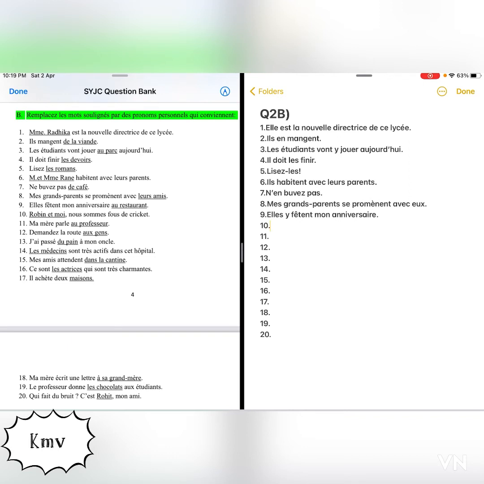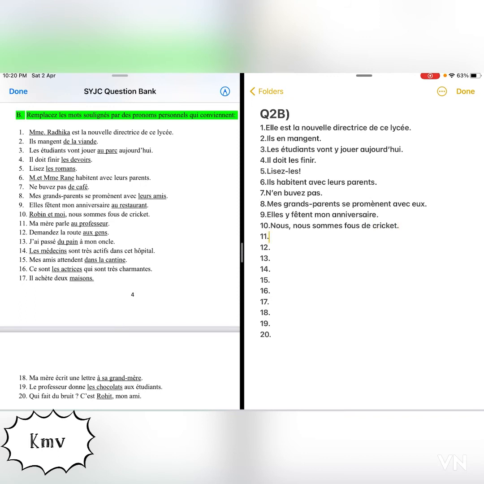Next one. Robin et moi, nous sommes fous de cricket. Robin et moi means we are mad about cricket. So Robin et moi is underlined. They have been emphasizing the subject. So you replace it with the tonic pronoun. The tonic pronoun is used when it emphasizes the subject. So Robin et moi means nous. So what will be the answer? Nous sommes fous de cricket.